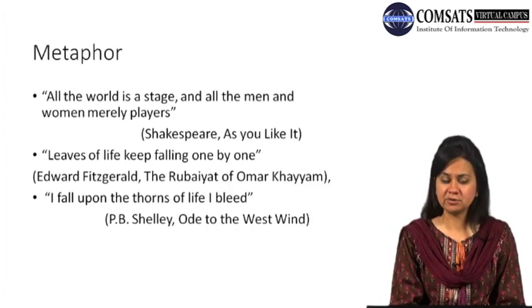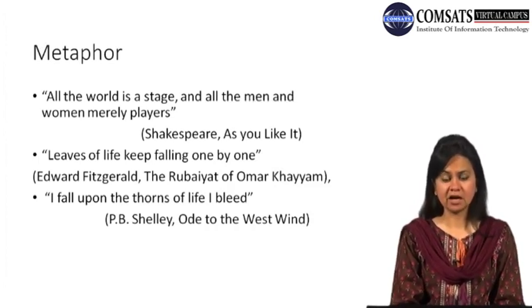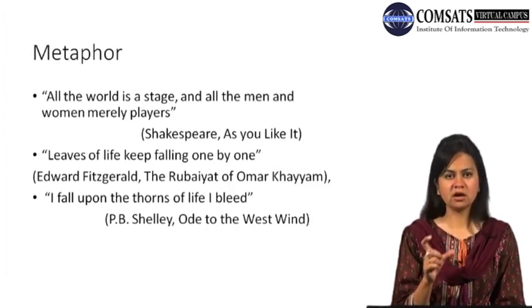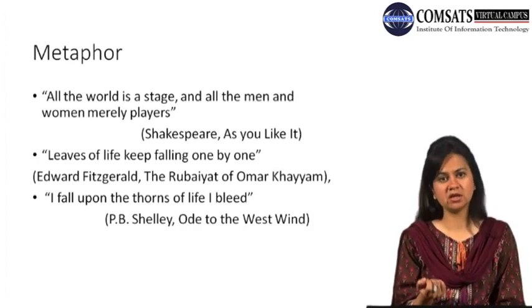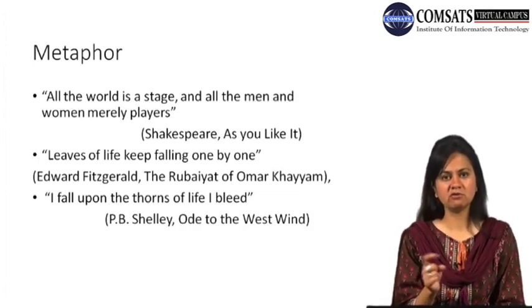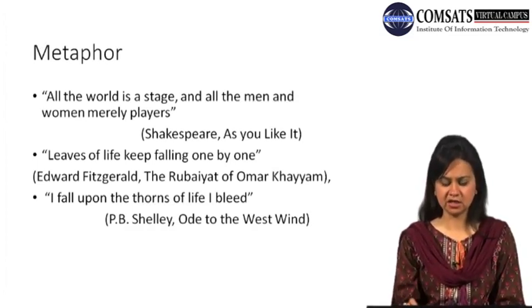So a metaphor, you can see, elaborates something in such a way that it is the reader who is to make use of his imagination. A reader would try to judge what are the similarities between the two things which are compared. Why one thing is replaced with another. Why he says he falls on thorns of life. Thorns of life is the difficulty or the trouble that he is facing in his life.